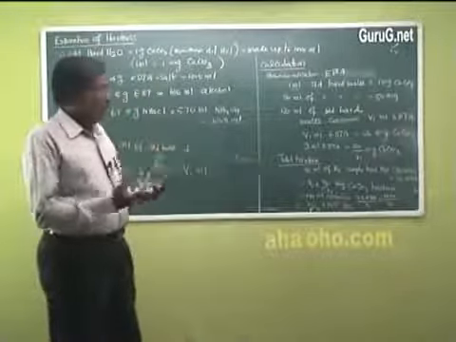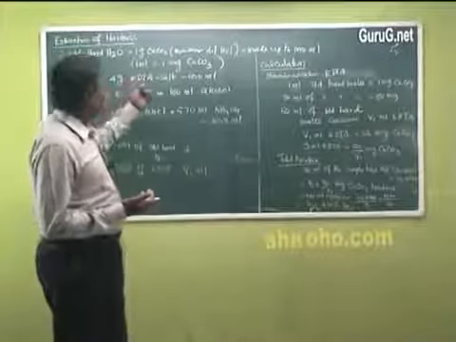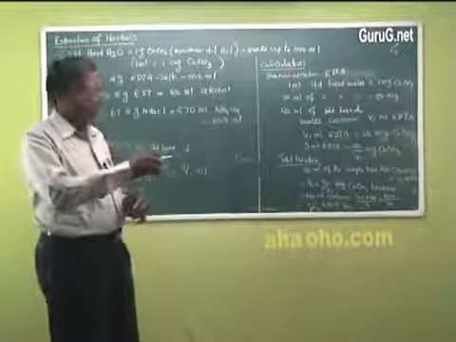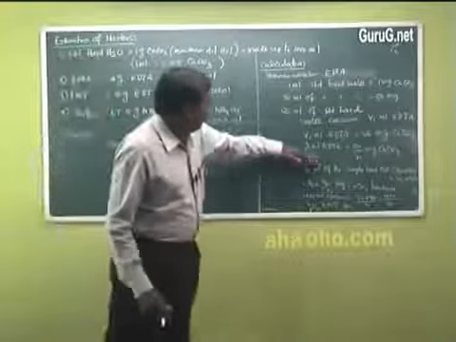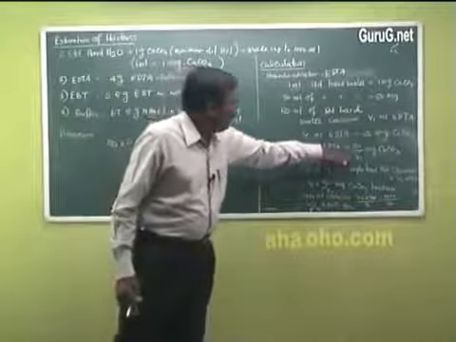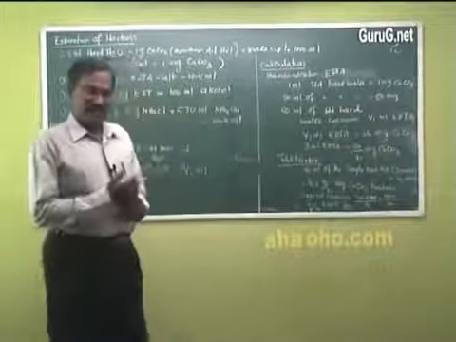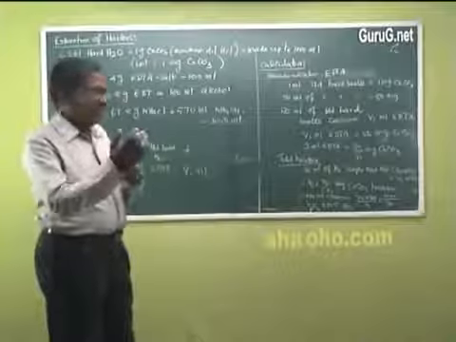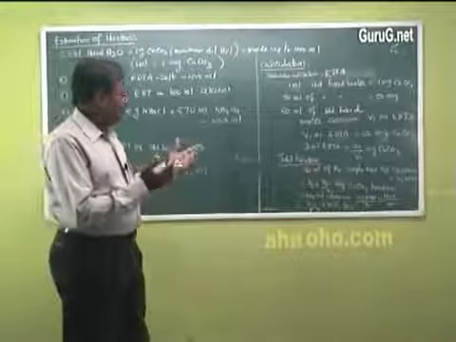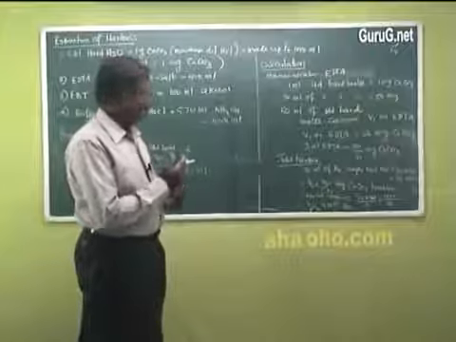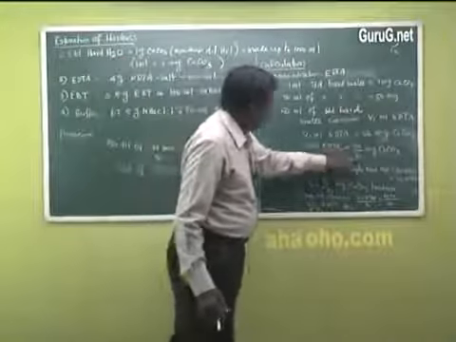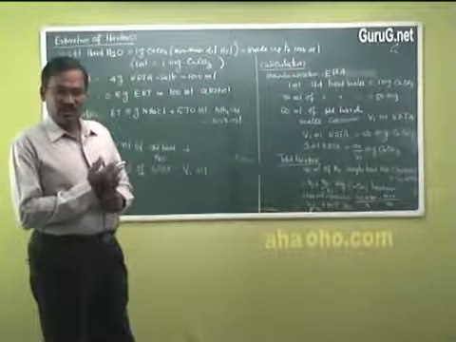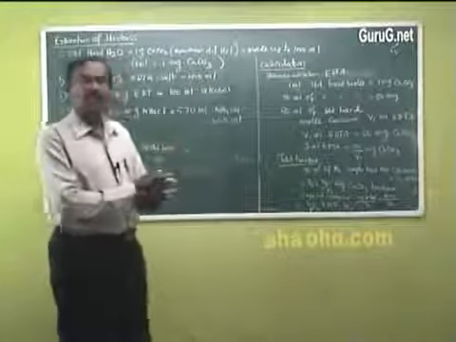So if we know the volume of EDTA consumed, we can get the amount of calcium carbonate present in that water. So 1 ml of EDTA is equal to 50 by V1 milligram of calcium carbonate. Let me say our sample consumes some 10 ml of EDTA. We can get the milligrams of calcium carbonate: 50 by V1 into 10 will give so many milligrams of calcium carbonate present in that hard water.